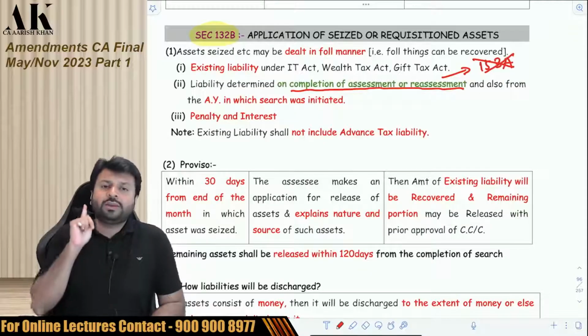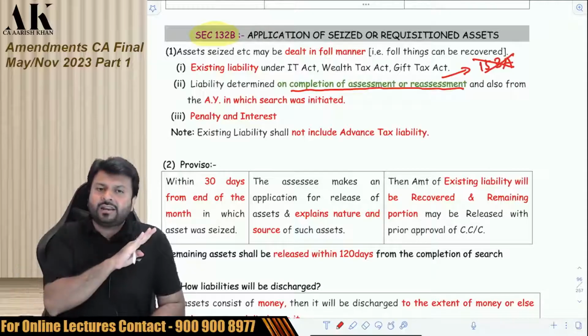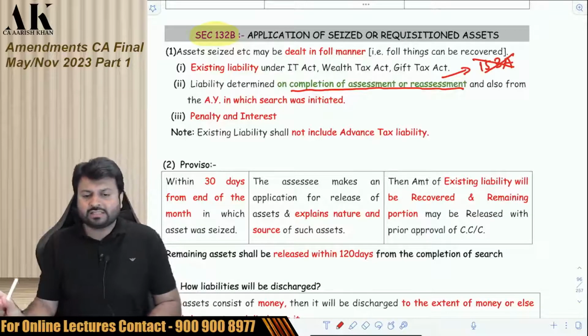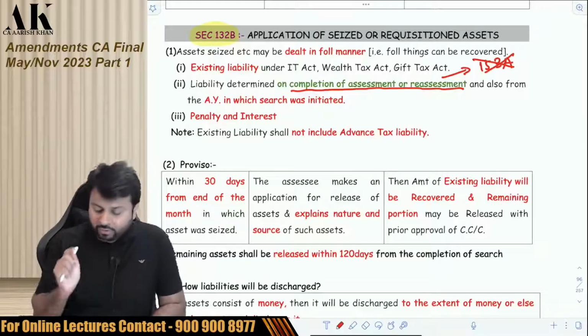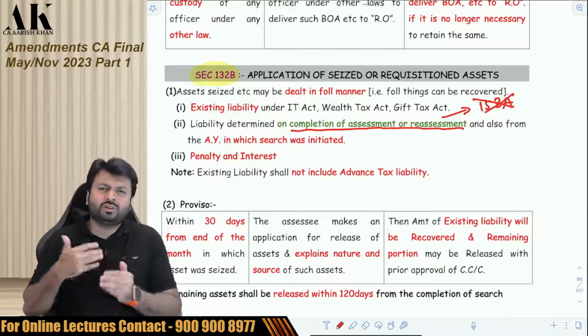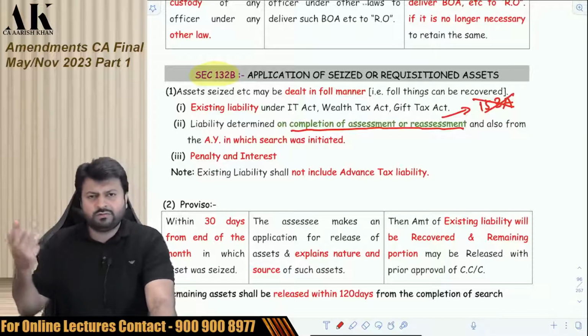That's what they are trying to clarify over here. Just check it over here. Not very important for exam. It is not a very important academic amendment. Okay. Just go through it once, then we'll move ahead with the next one.